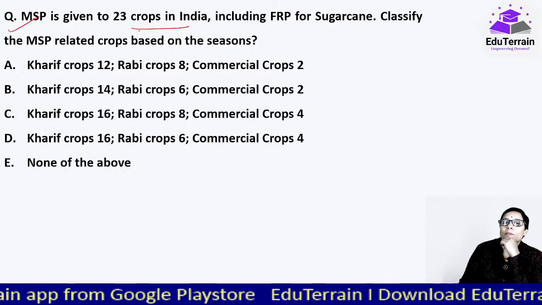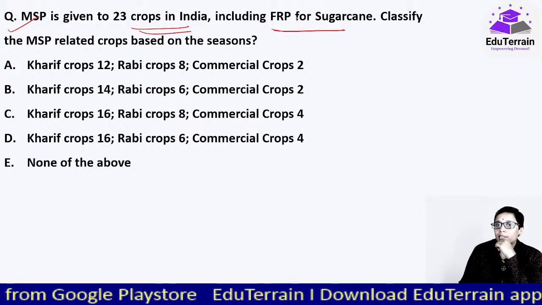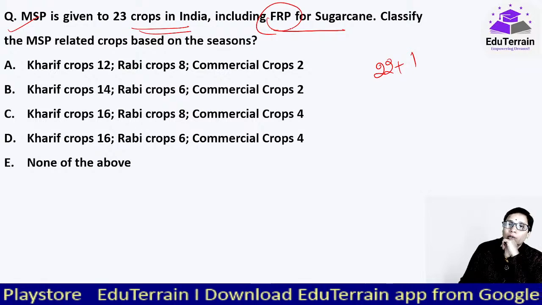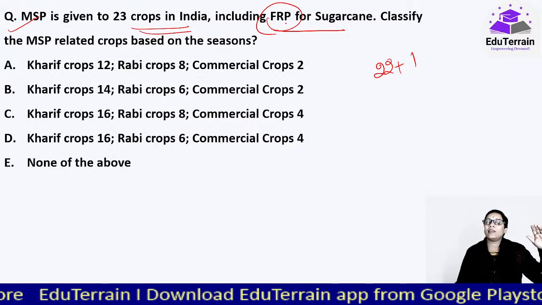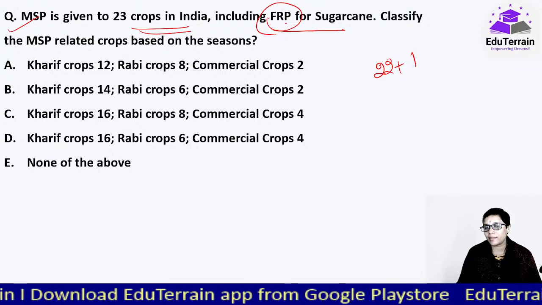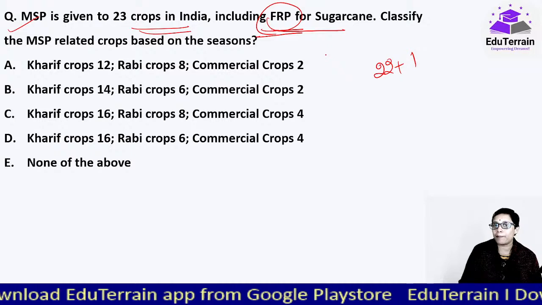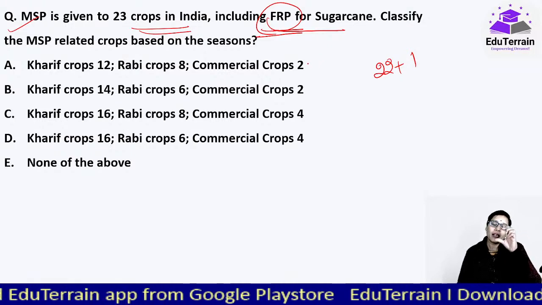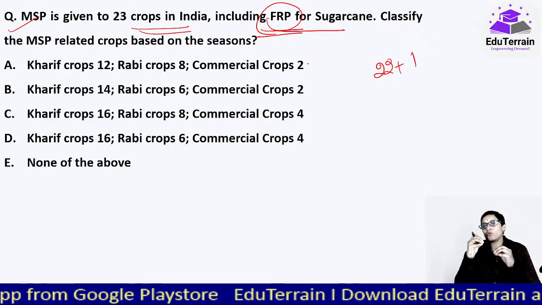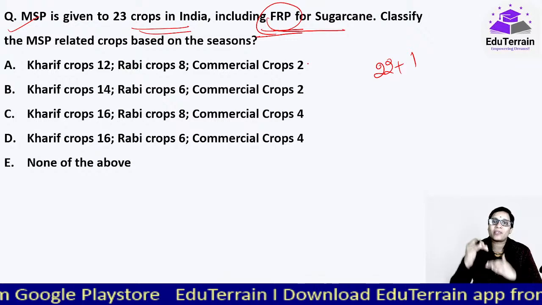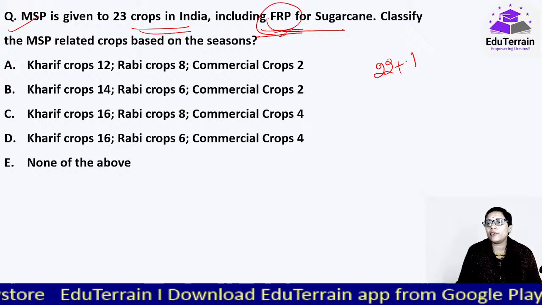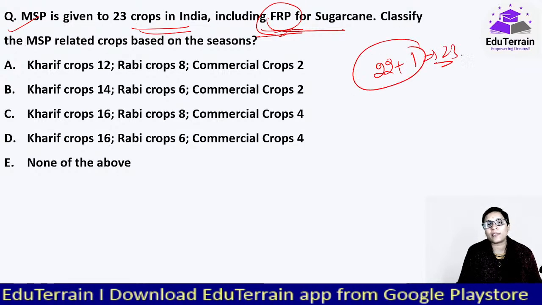Okay. Moving on to our next question. MSP is given to 23 crops in India, including FRP for sugarcane. So that means 22 plus 1. Why FRP? Fair and remunerative pricing. Higher the sugar juice extraction, higher would be the price. For that it's not called MSP, because MSP is a fixed price. What is FRP? According to the increase in sugarcane juice extraction, the price goes up or down with a particular threshold. So that's why it is FRP, and 22 plus 1, total 23 crops are there.